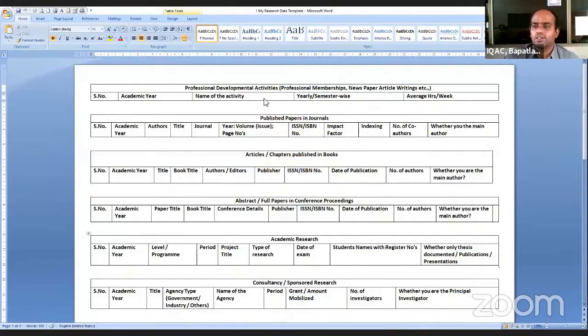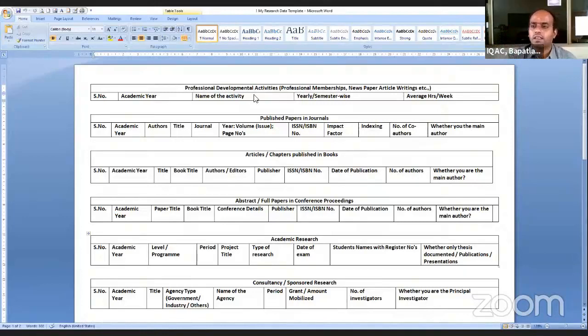So these boxes are the column headings taken from an Excel sheet which I personally maintain. You can take these headings, create an Excel sheet, and periodically, on a day-to-day basis, keep updating your contents related to research under these column headings.